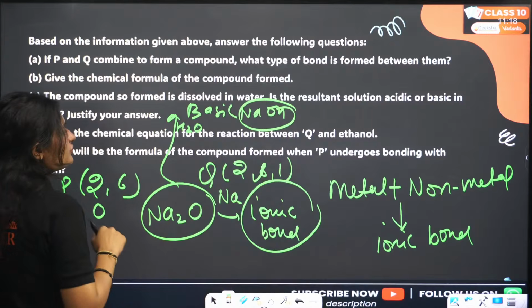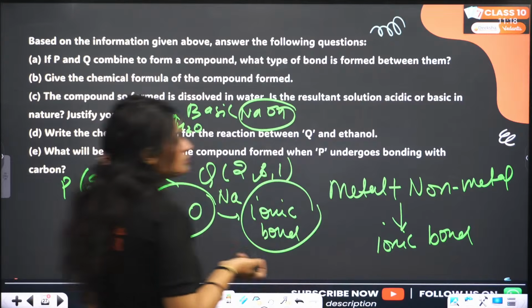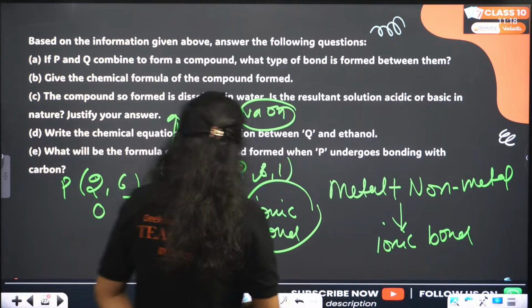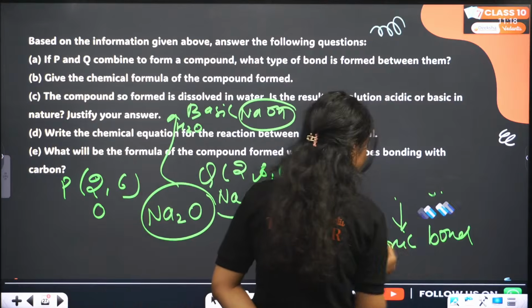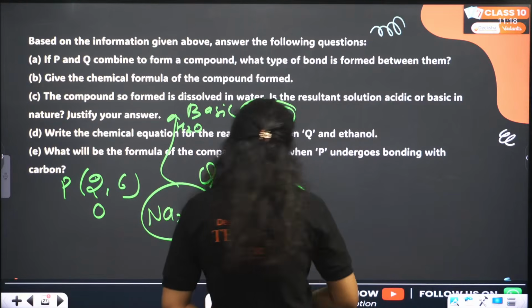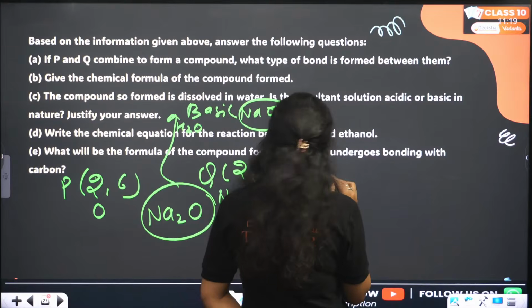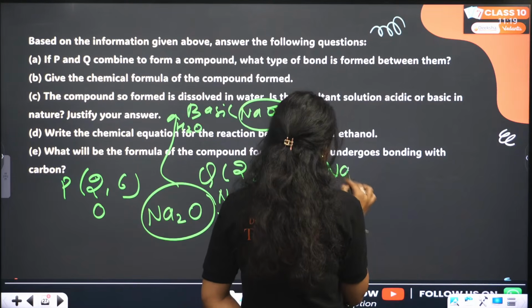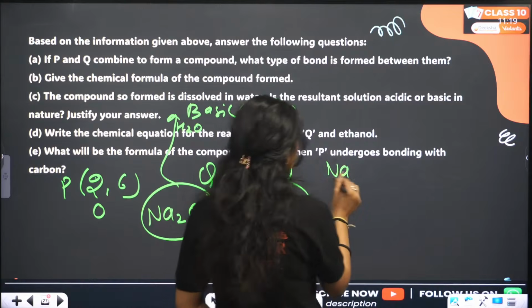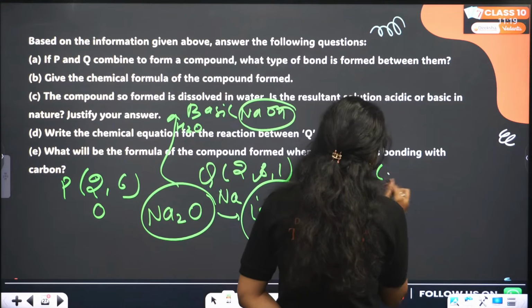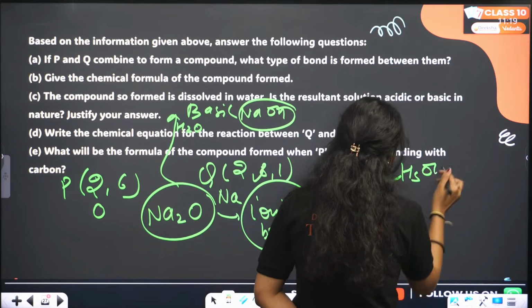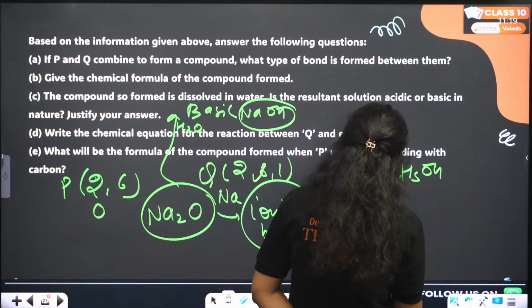Write the chemical equation for the reaction between Q and ethanol. So simple, we know that whenever Q, what is Q? Q is sodium actually, not sodium oxide. When sodium reacts with ethanol, C2H5OH, we get sodium ethoxide.